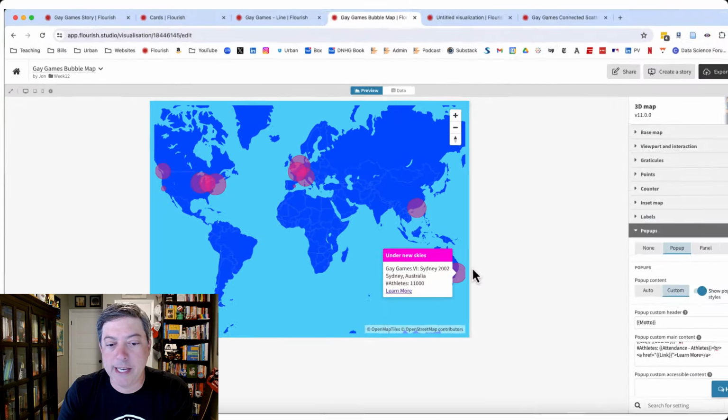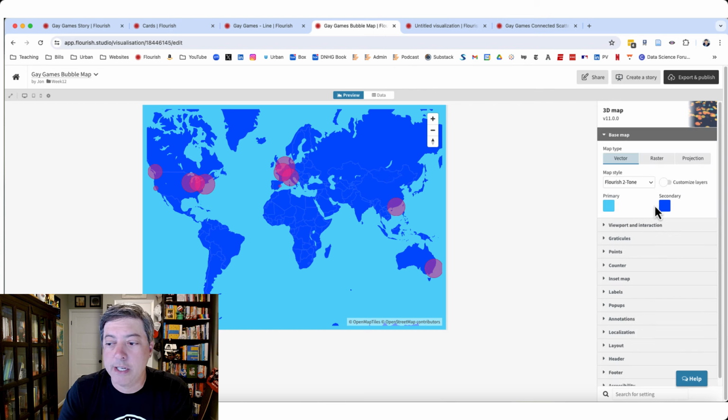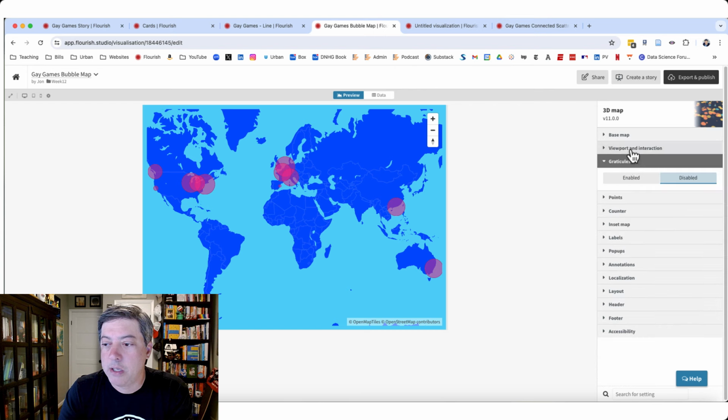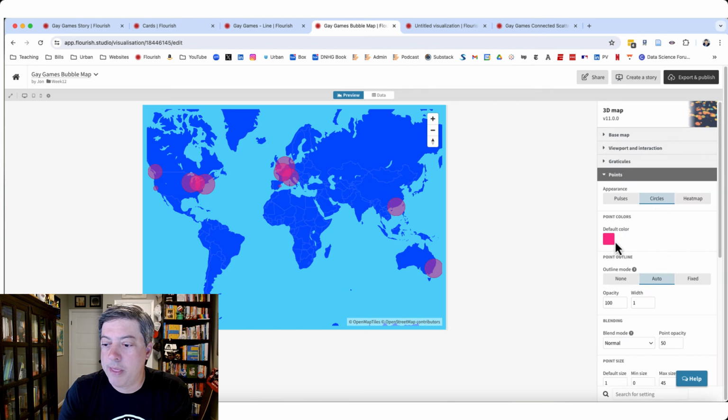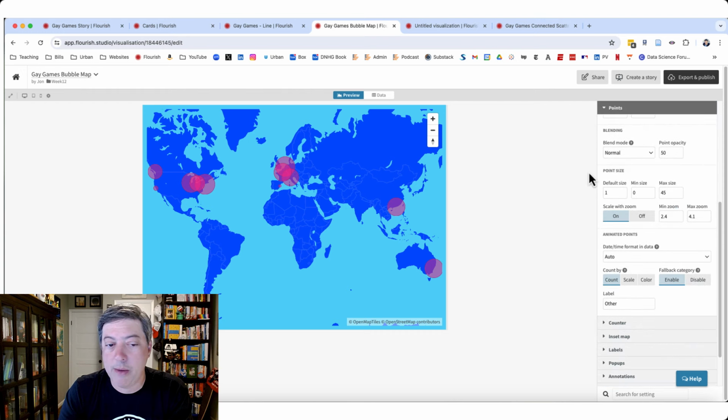So I bring this in. You can see I still don't love the colors. I'm not quite there on the colors. But I changed the colors to light blue and dark blue, and the points are brought in with the pink, and I just made them a little bit bigger so they would fit. And so now I've got all my maps here.